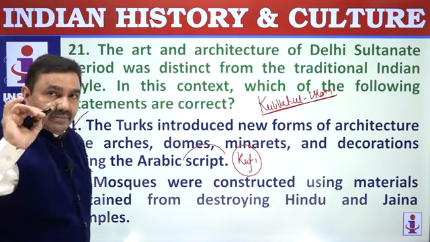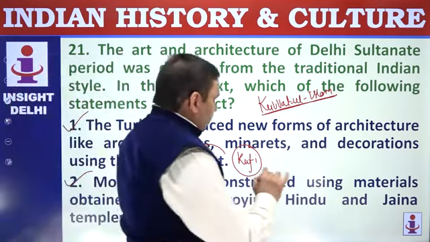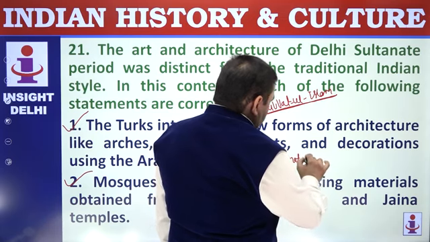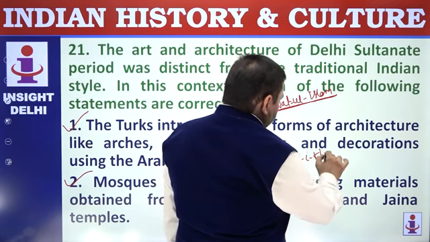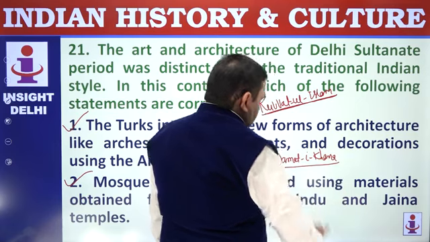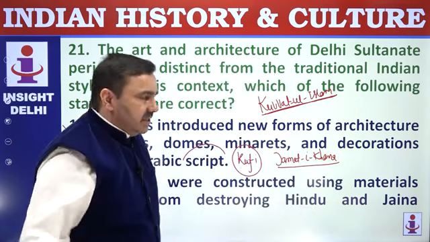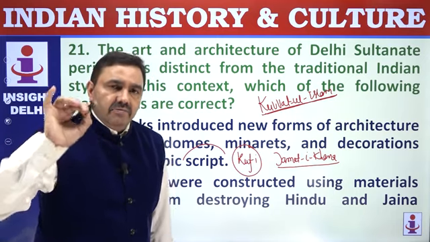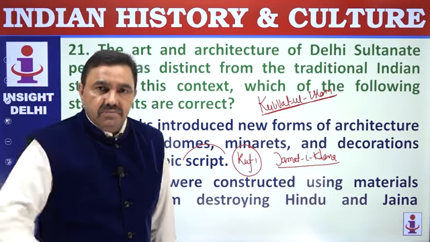One more thing you have to remember, a very important term for the exam: the first monument built in fresh material was the Jamaat-e-Khana Mosque during Alauddin's reign, by Alauddin Khilji. So for the first time, in the Khilji period, Islamic monuments were built using fresh material.